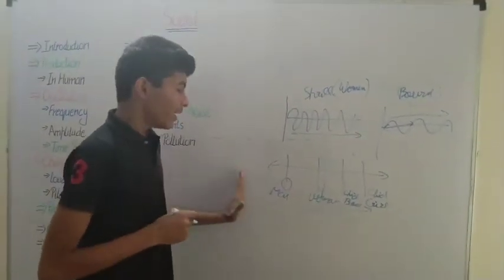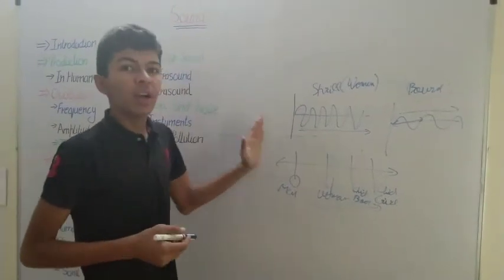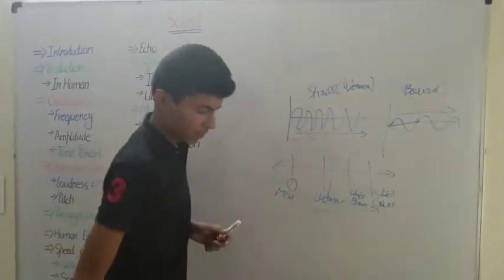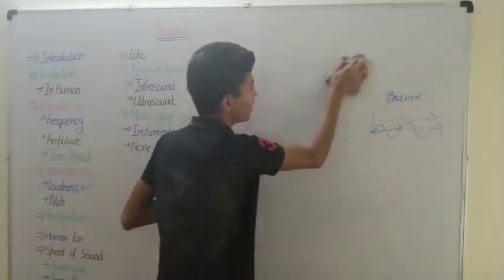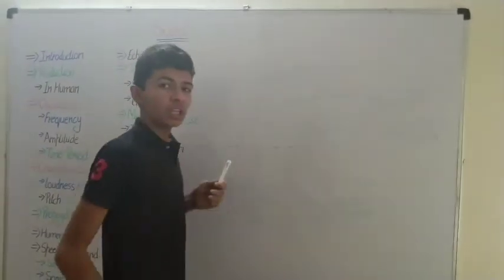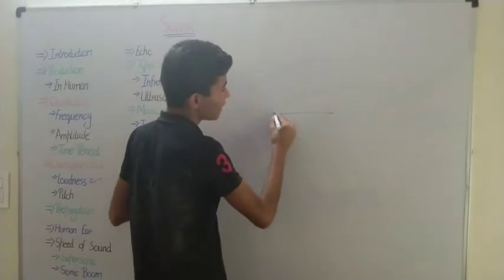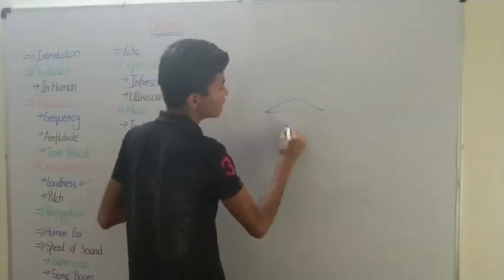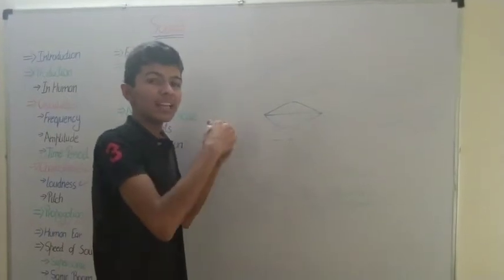So why does the frequency differ when we have the same lyrics? As I have told you earlier, women have shorter vocal cords, that is the membrane. Shorter means they have to travel a shorter distance, so the time taken is less.